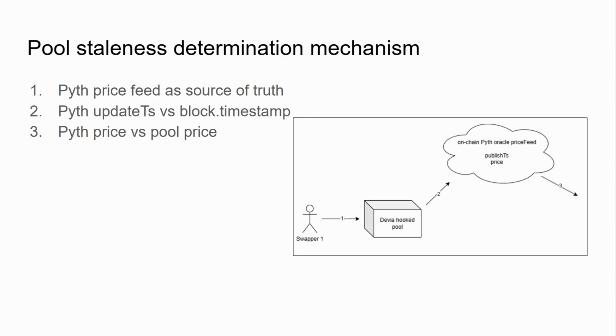First of all, I define a mechanism for considering pools stale. I utilize Pyth on-chain price feeds as the main source of truth, especially price and publish timestamp. The deviation between the execution block timestamp and the price in the pool brings in extra fees, which hide pools from being discovered in routing and make them undesirable for any ordinary arbitrageurs.